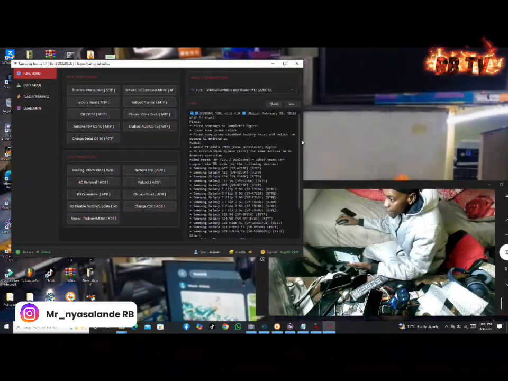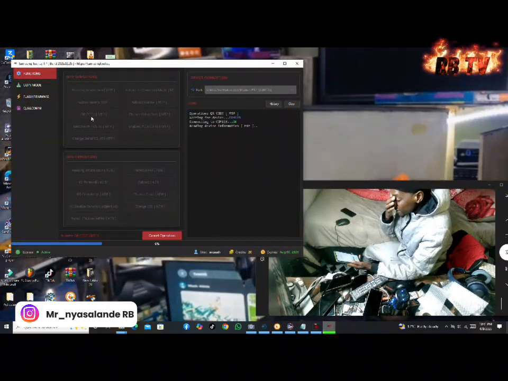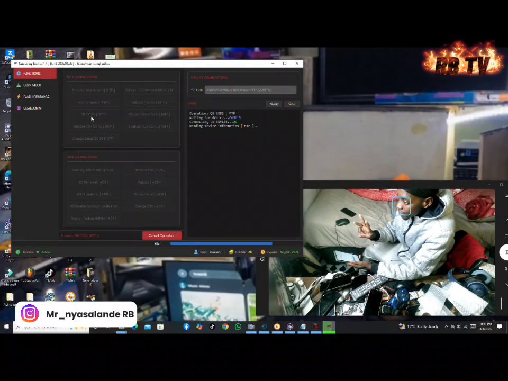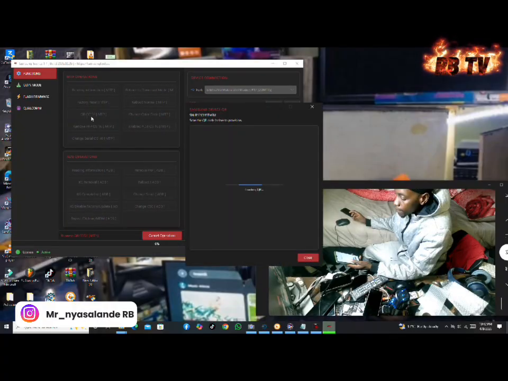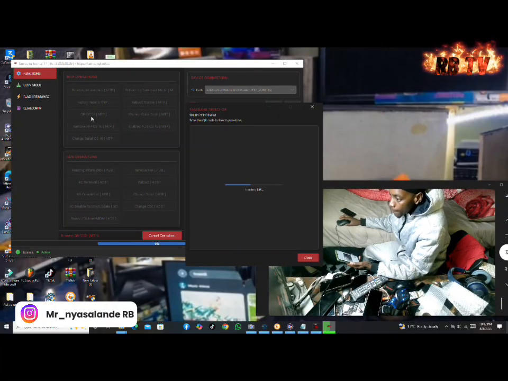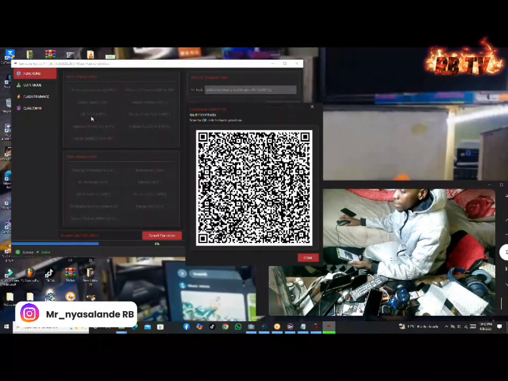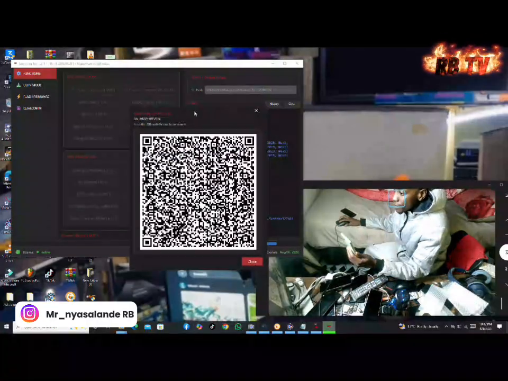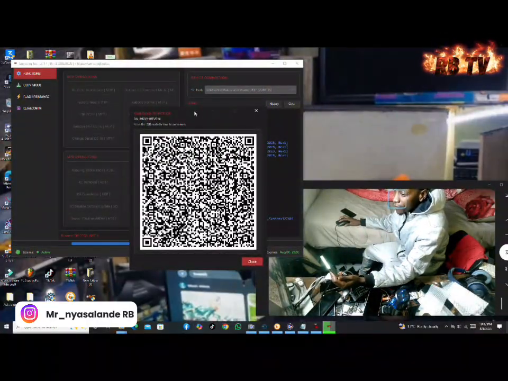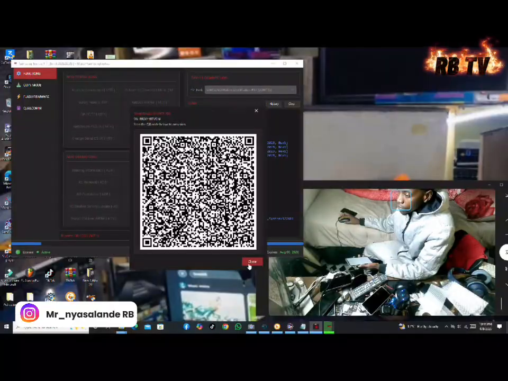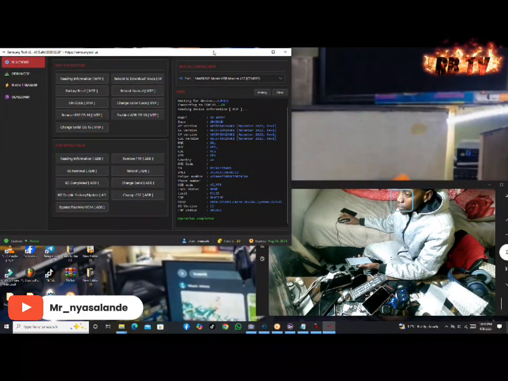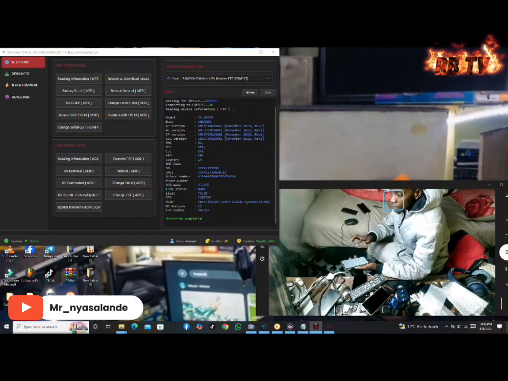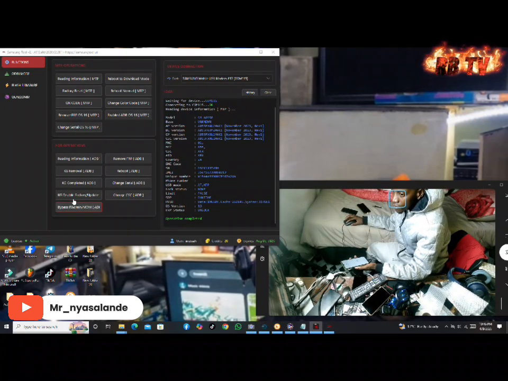Once you connect, you have to open the QR code. When the QR code is open, you have to tap the screen of the phone 3 times. Then it will show that you have to scan the QR code. Once you scan the QR code, connect Wi-Fi on both the computer and the phone. Once you connect Wi-Fi, you do next until the SS2 app appears on your phone.